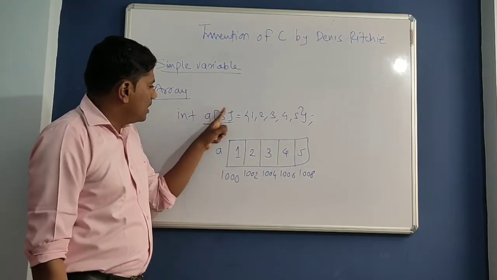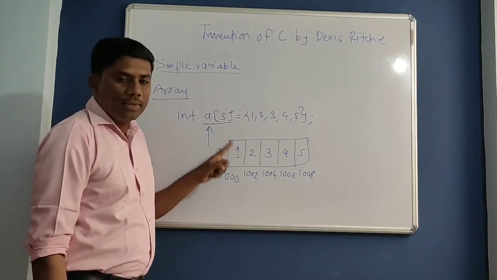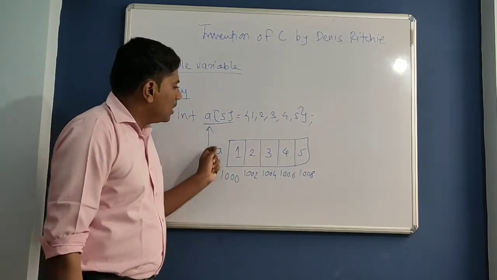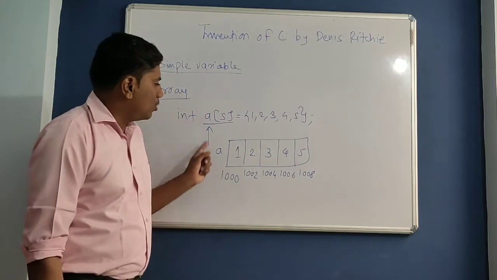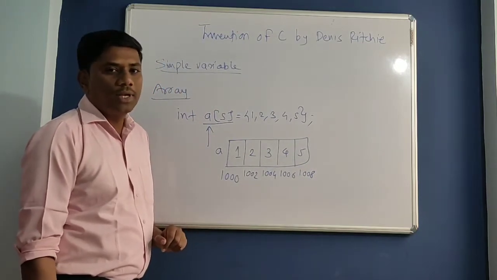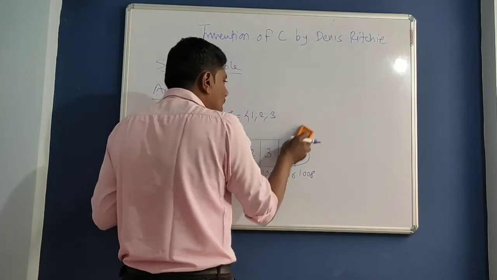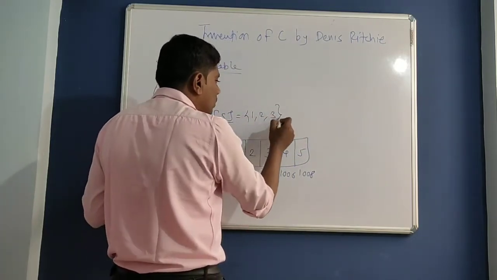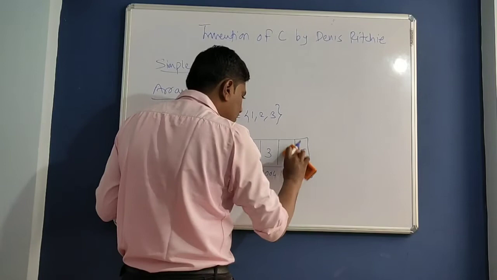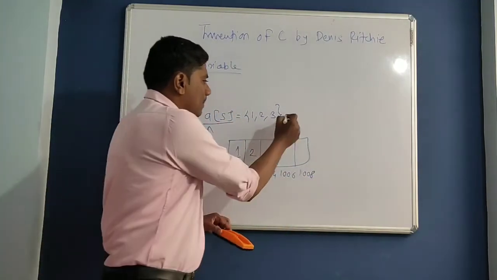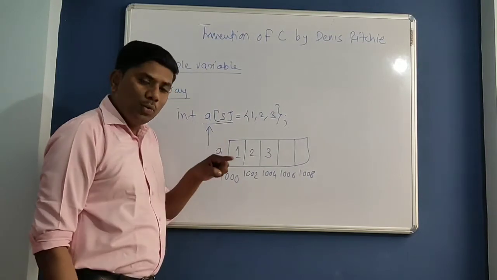So whenever we declare an array, at compile time only the compiler will reserve 10 bytes for your array. Now suppose I have stored only 3 values in my array. My array size is 5.